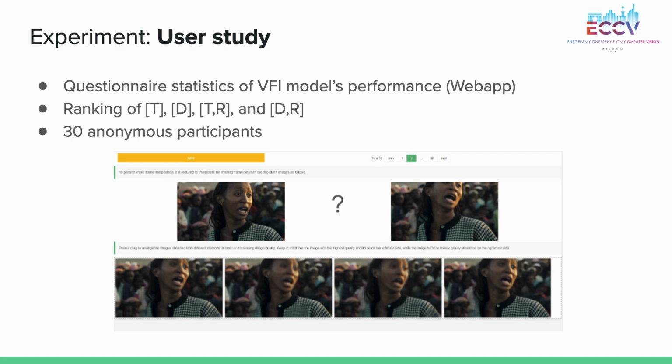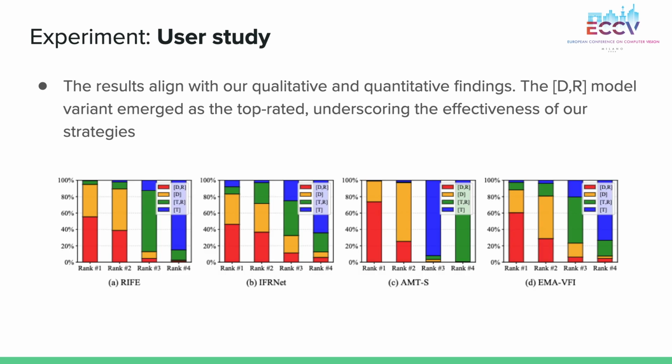We also conducted a user study with anonymous participants. The results align with our qualitative and quantitative findings. The DR model variant emerged as the top-rated, underscoring the effectiveness of our strategies.